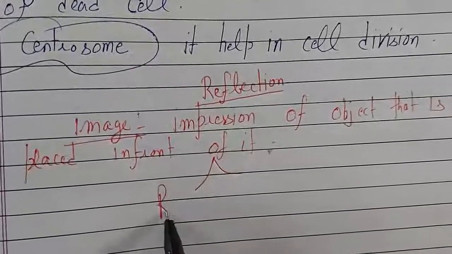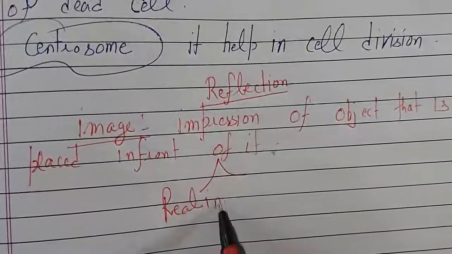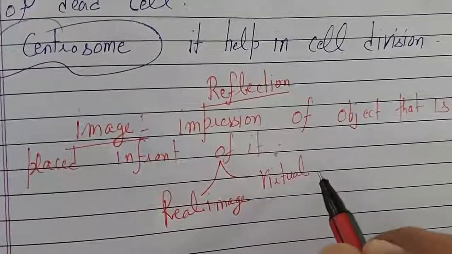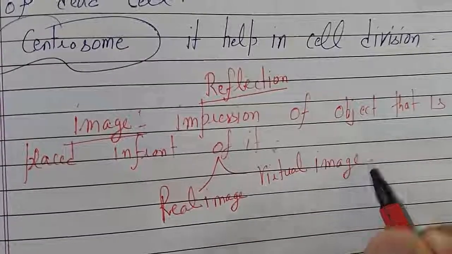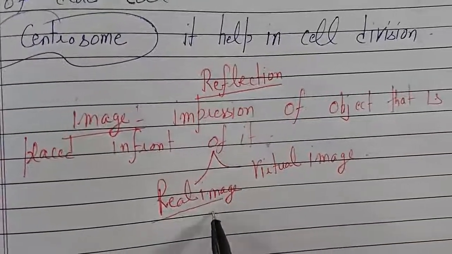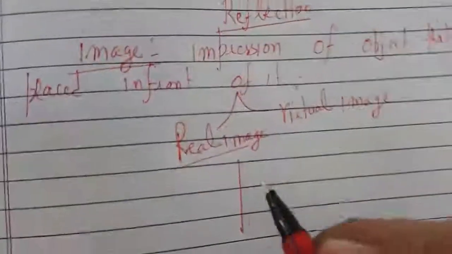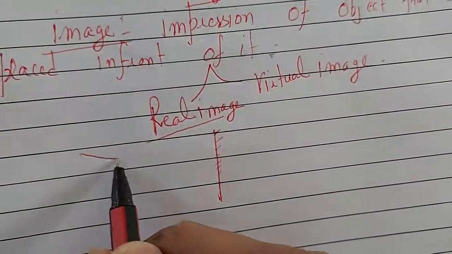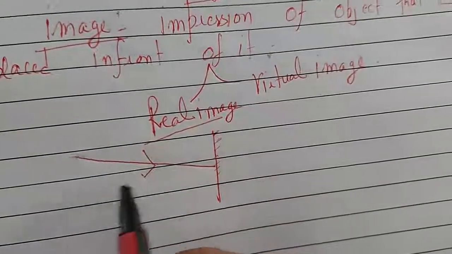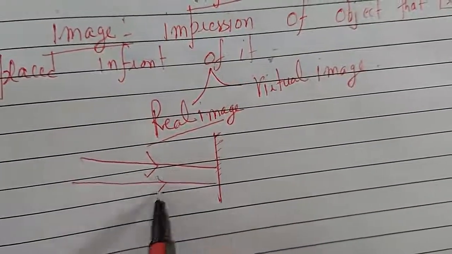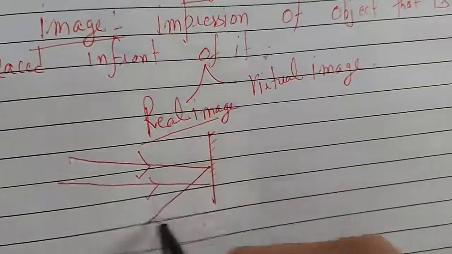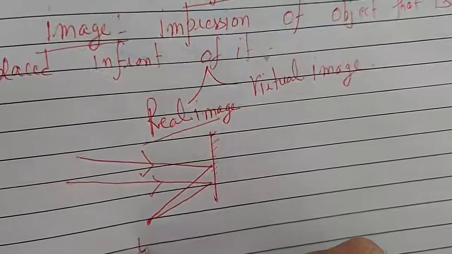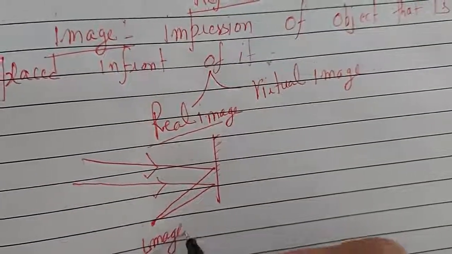One is a real image and one is a virtual image. So what is this real image and what is this virtual image? Suppose a mirror is there. This is a plane mirror. Two rays are falling. These two rays are coming from the object, and after reflection they are meeting at a point. At the meeting point, the image of the object is created.